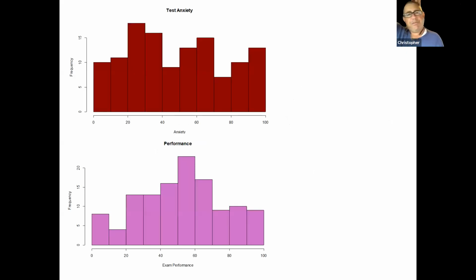So here's a graph of the relationships. Again, the techniques like graphing that we've used before don't really show us anything up to this point. They don't really help us to understand how one thing relates to the other. The issue is that we've got people who are high in anxiety up here in the upper end of the scale. We have people who are low in exam performance on the other end of the scale. We don't know if those are the same people. We don't know whether it's the people who are high in anxiety that are the ones who are scoring lower on exam performance. We just don't have any idea at this point.